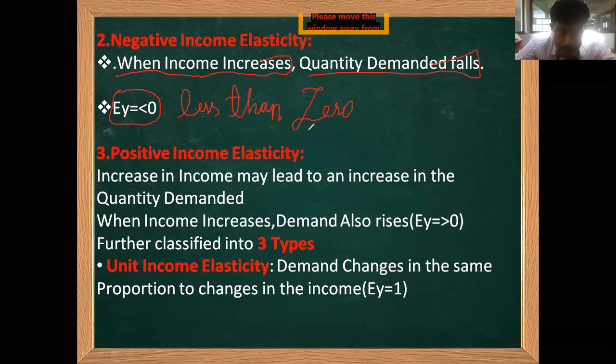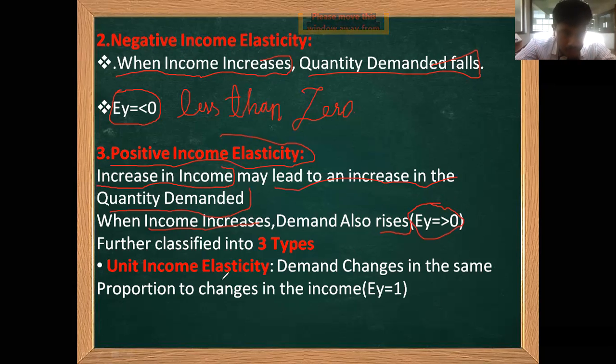Next is positive income elasticity. In this case, an increase in income may lead to an increase in the quantity demanded. When income increases, demand also rises. So here ey is greater than or equal to 0.